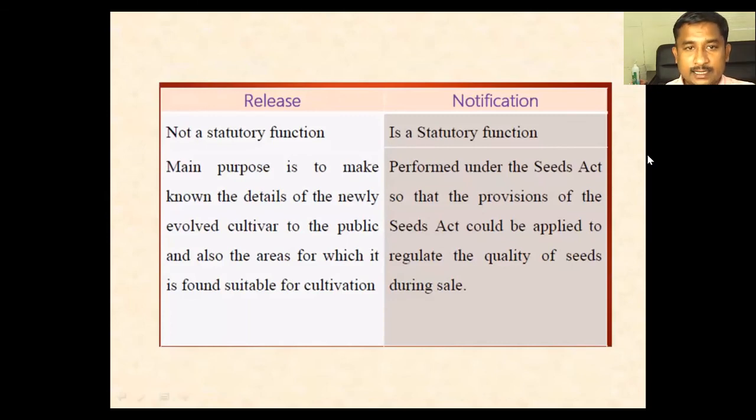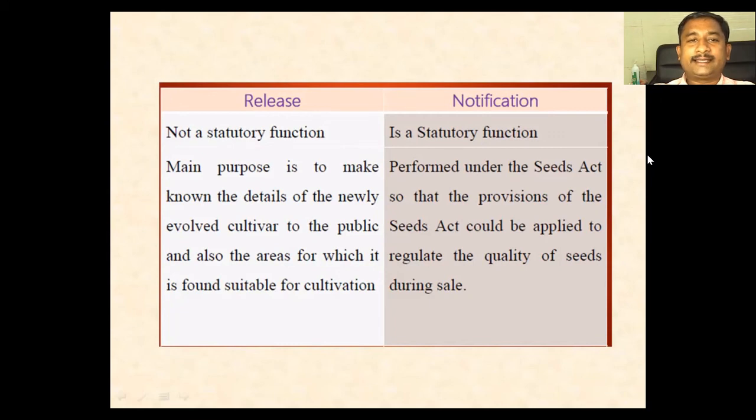Now, the difference between release and notification. Release is not a statutory function, while notification is a statutory function, in the sense that it is performed under the Seed Act, which is promulgated by the Government of India. There are seed rules and the Seed Act, based on which the seed quality is maintained and seed sale and malpractices are regulated. That is a very important one.